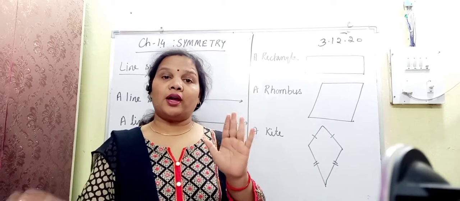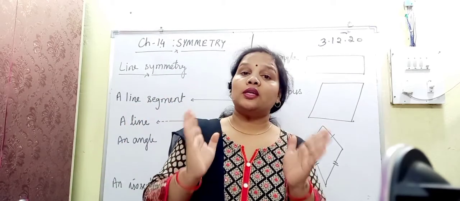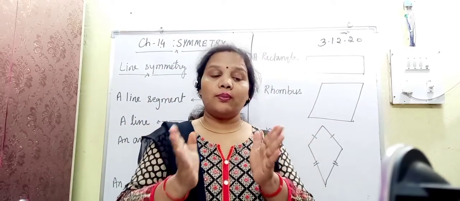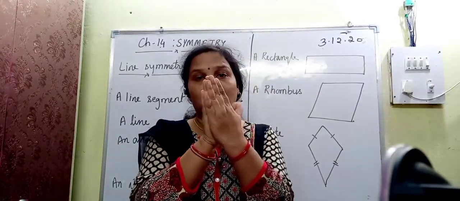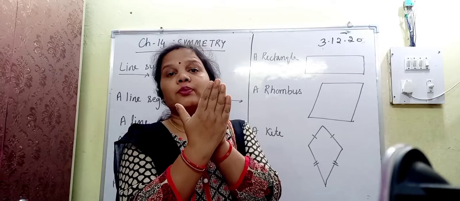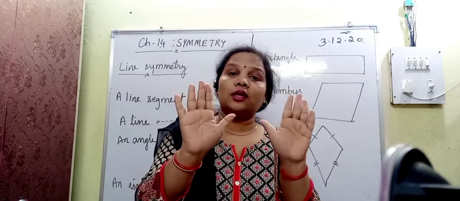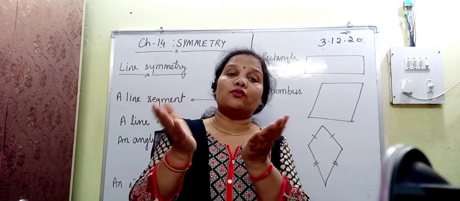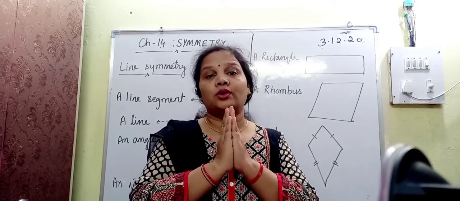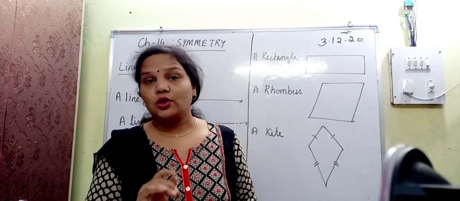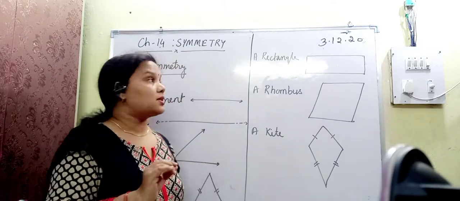Like my hands, just look at it. These two hands are also symmetrical. Why? Because they completely overlap each other. We are not going to see any other part of the hand from the other side. So these are the symmetrical things which, if we fold them, can completely overlap each other, then they are known as symmetrical. So in geometry also we are using this word symmetry.